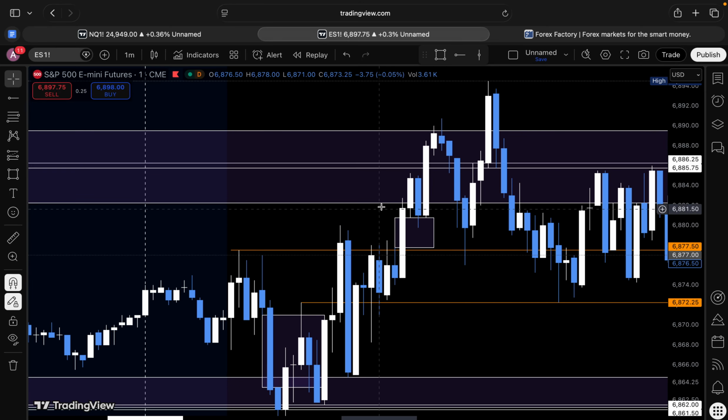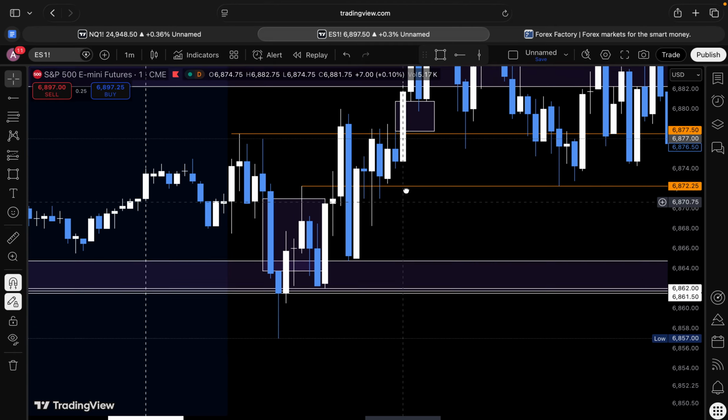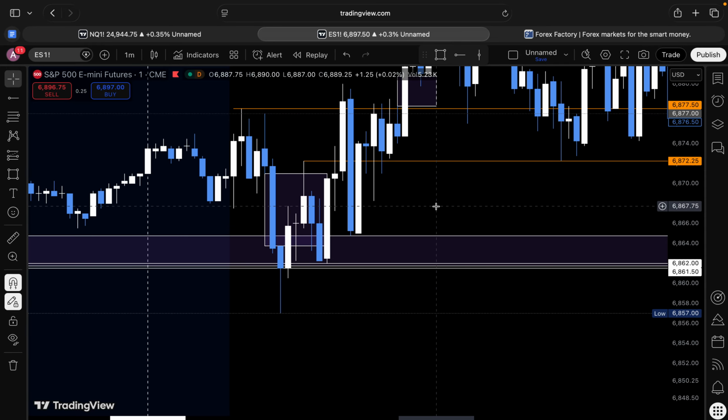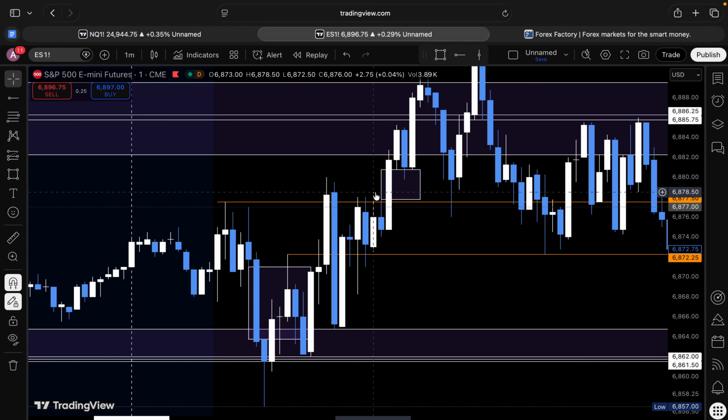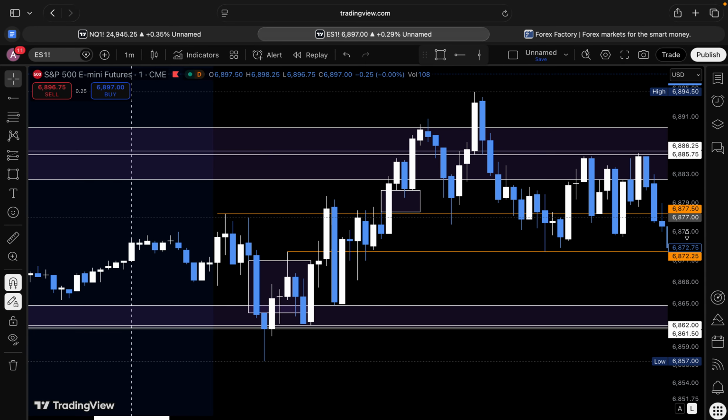So the reasoning why I didn't take the trade is because these are hourly highs here, right? So my stop loss would have been all the way down here, or within a 5 minute imbalance or 5 minute low, and this would have been TP. Risk reward was just not there for me at all.